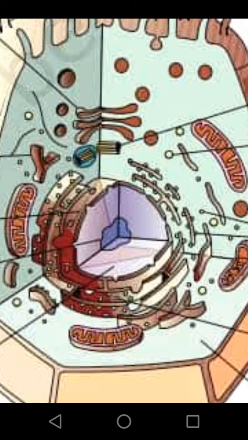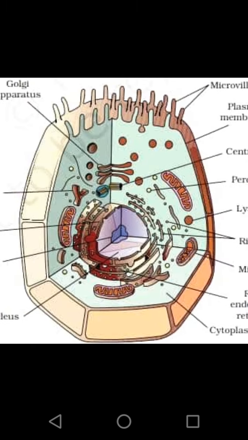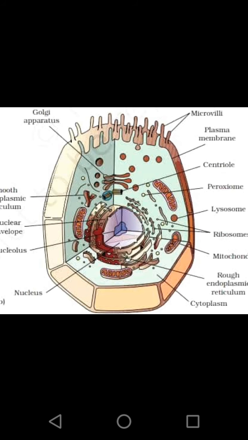Then within the nucleus we have a darkly stained body that is called the nucleolus, and the nucleoplasm. The nucleoplasm is nothing but a fluid filled matrix. Inside this fluid filled matrix we'll see chromatin material. So this chromatin material plays a major role in the hereditary material or hereditary information. This is about the nucleus.